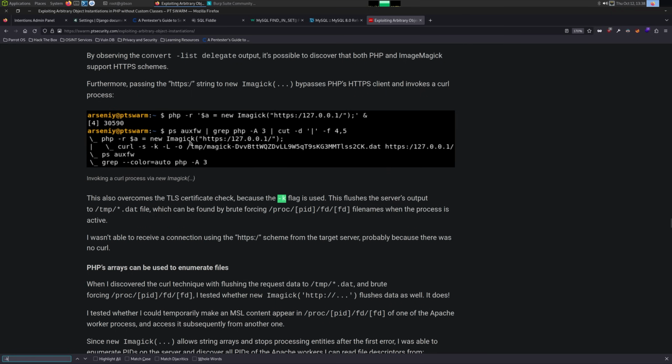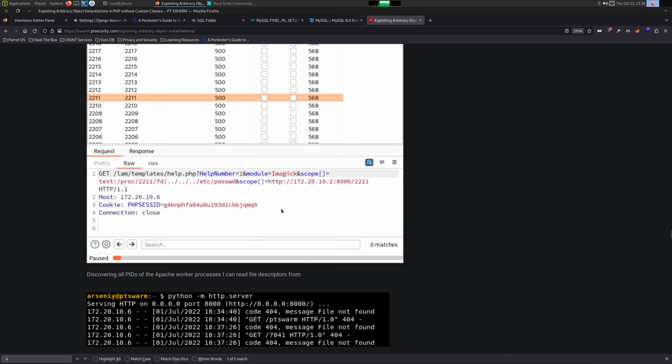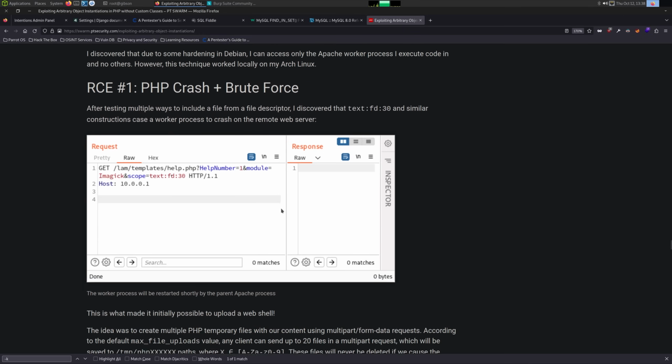And let's see. Now something else makes sense. So if you do just the /, then the -k is going to be defaulted. So you can just accept invalid certificates, which is interesting. But all this isn't really that needed.